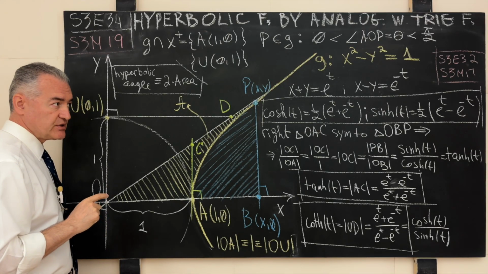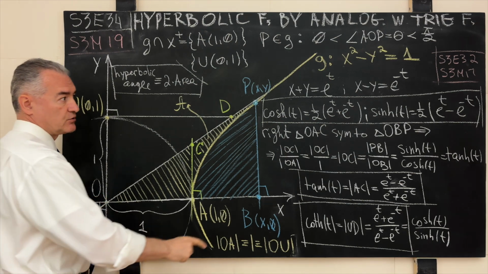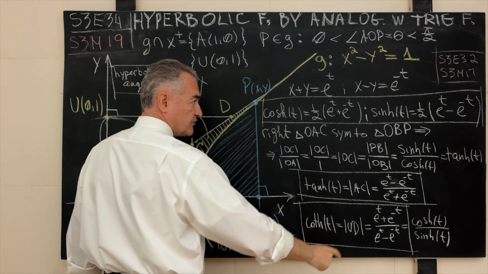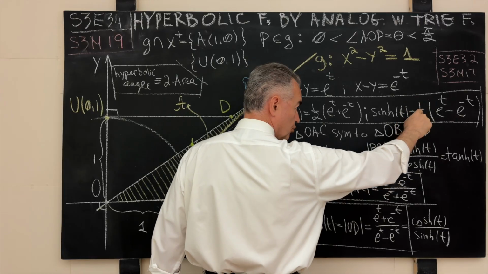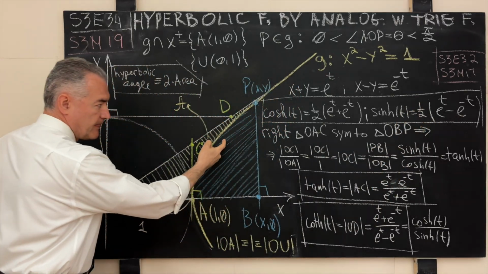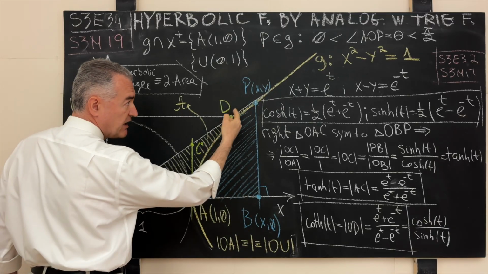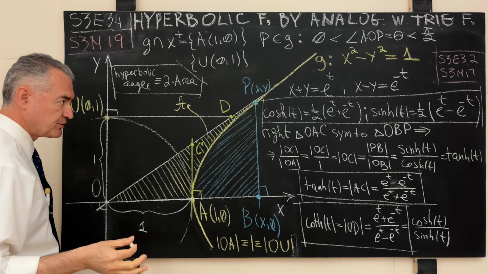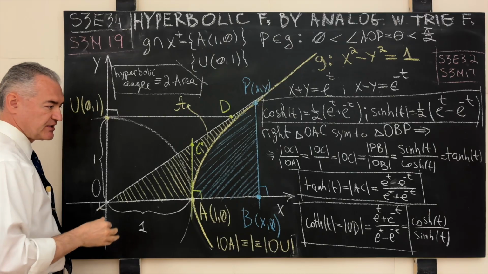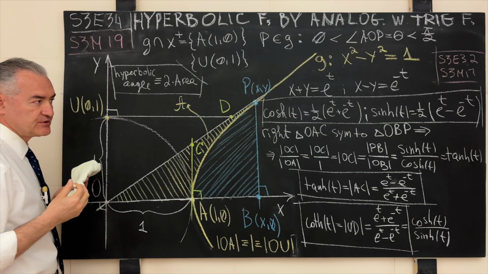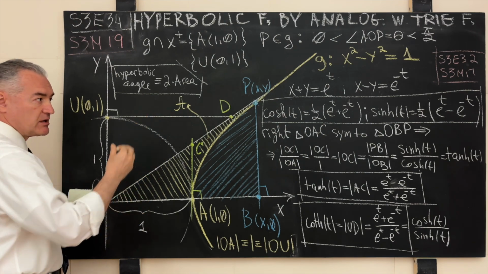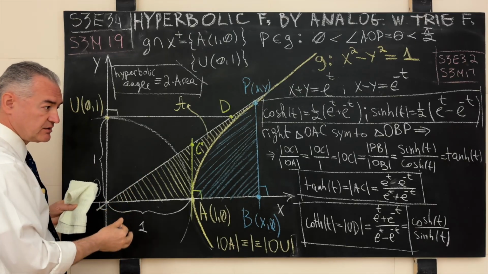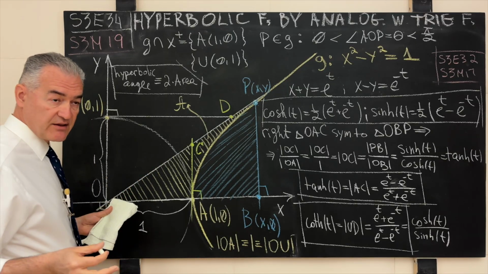But identities for the hyperbolic cosine and hyperbolic sine of the argument, for example t plus u, can also be deduced purely geometrically, but this requires a little bit of extra effort, and this is not the point of this exercise. The point of this exercise was my desire to show that the hyperbolic functions can be defined by a direct analogy with their circular cousins, and this is how it is done. In most textbooks, it is never done that way.